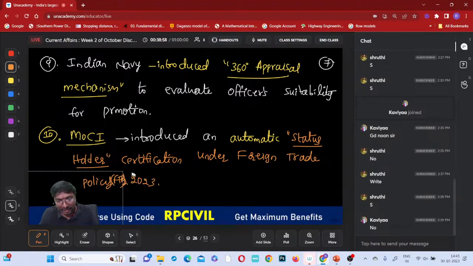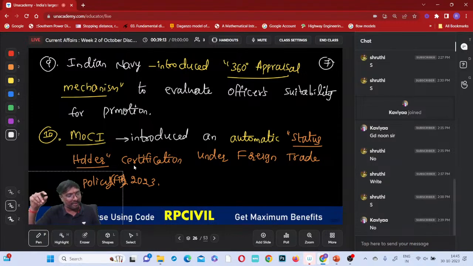Okay, so now any manual intervention will be there, or manual intervention will not be there? Manual intervention will not be there, na? So no manual intervention will be there for issuing these status holder certifications, right?